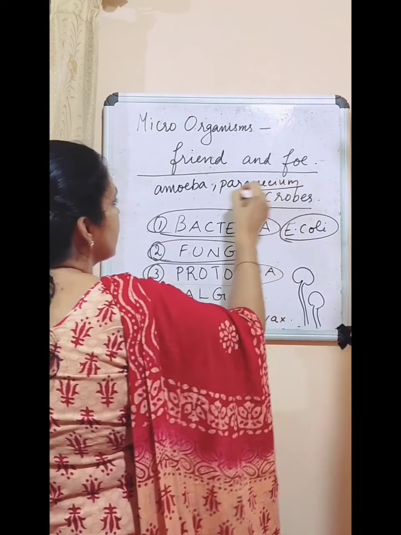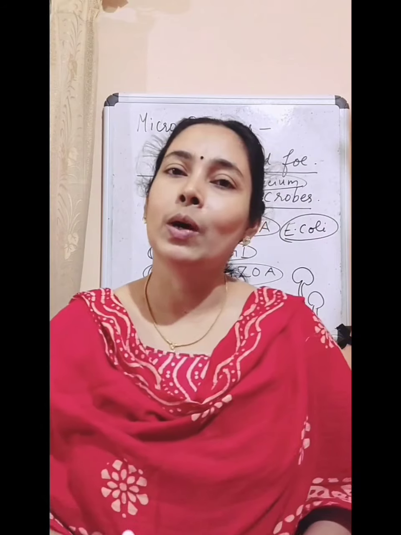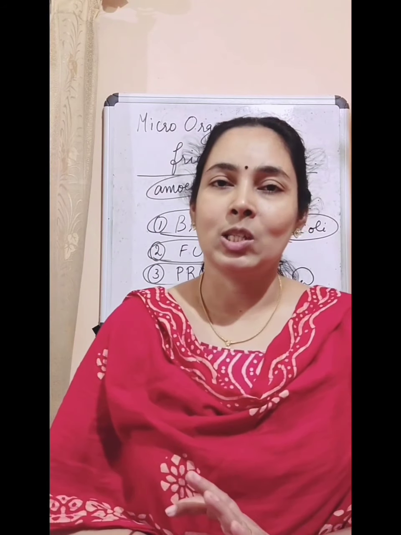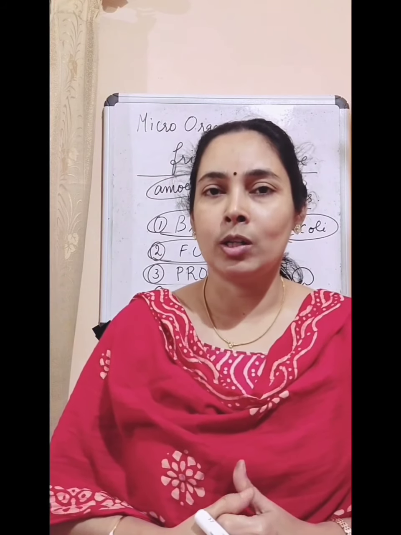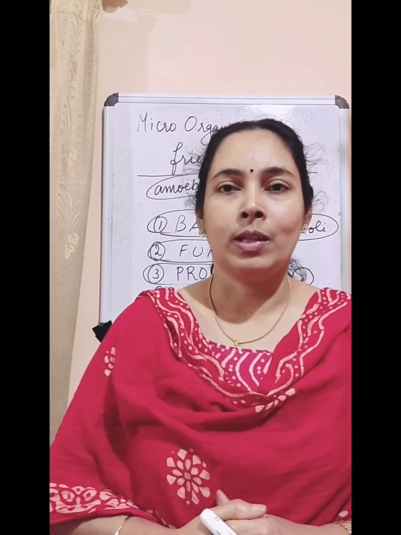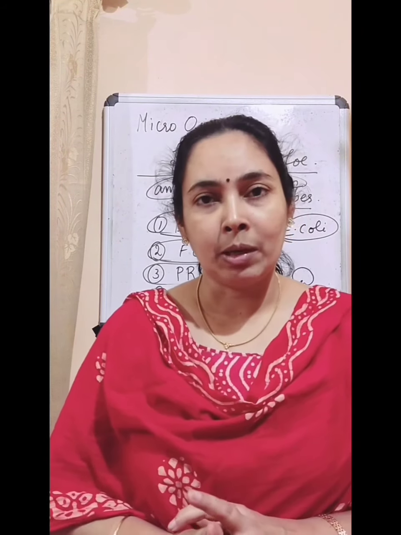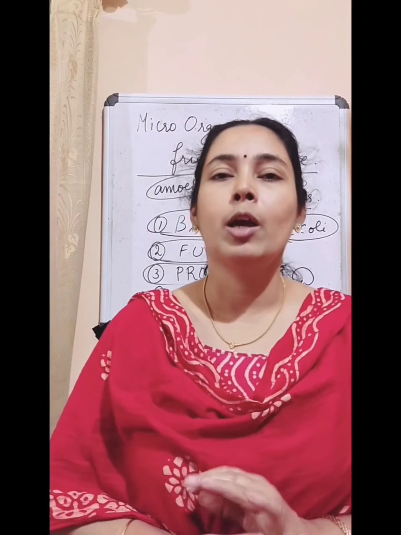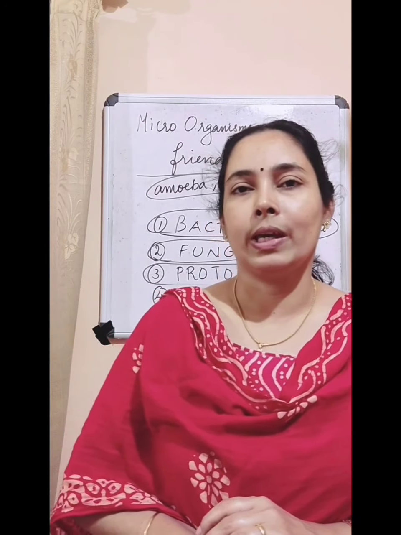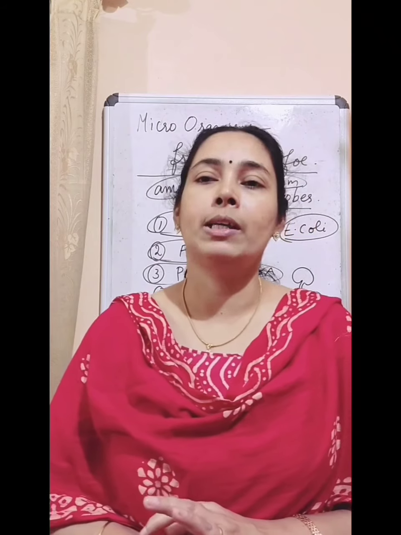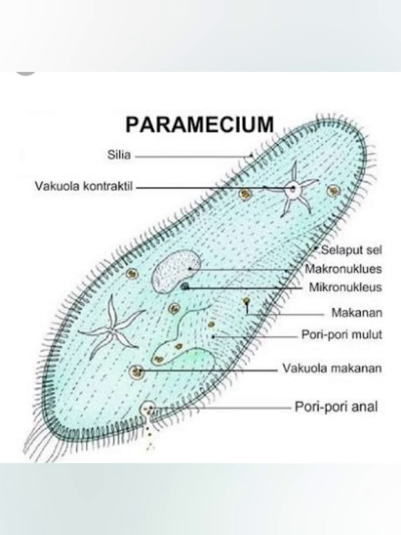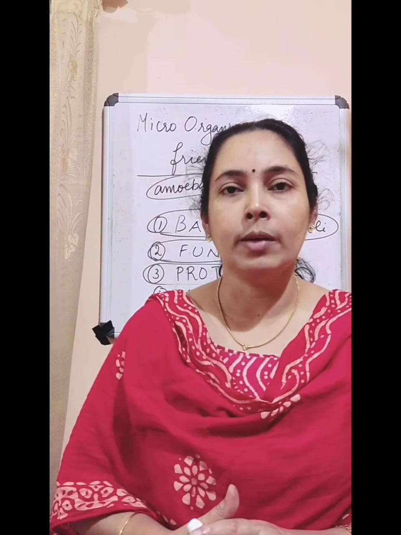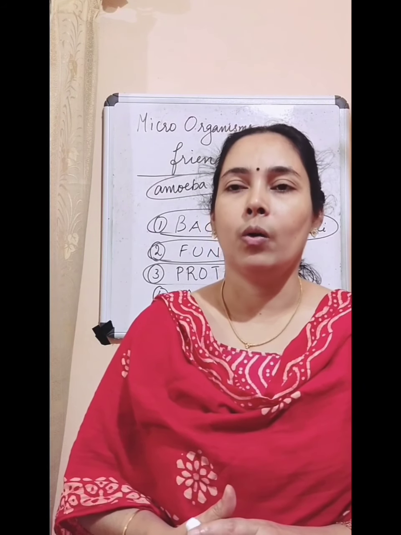So, amoeba. You have studied last year. That is a unicellular organism. It has false feet called pseudopodia and all that, all you have studied. So this amoeba is an example for a protozoa. Okay. Then another example is paramecium. And this paramecium is also a unicellular organism.